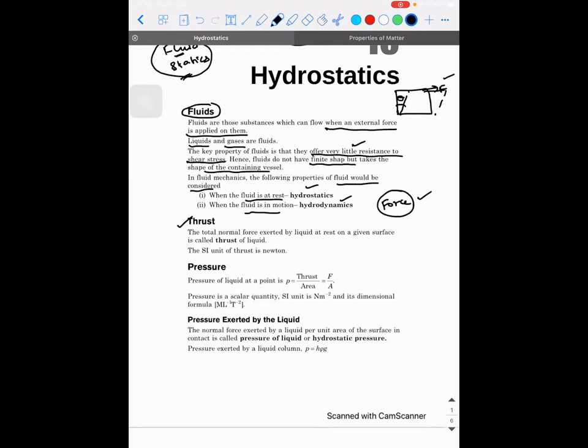Whereas, suppose the force is acting like this and you resolve it into two components, F cos theta and F sin theta, the normal force to the surface is what is called thrust. The total normal force exerted by a liquid at rest on a given surface is called the thrust of the liquid. Obviously, since thrust is a force, its SI unit is Newton.